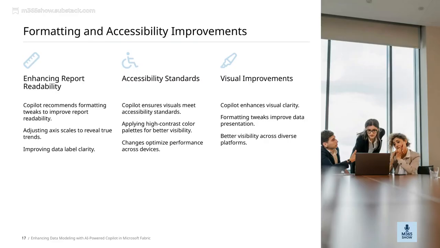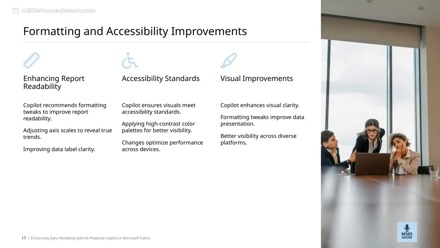Moving on to visual improvements, Copilot helps ensure that all visuals meet accessibility standards. For example, it recommends using high-contrast color palettes, which significantly improve visibility for users with visual impairments. These changes aren't just about aesthetics. They also optimize performance across different devices, ensuring everyone has a consistent experience.